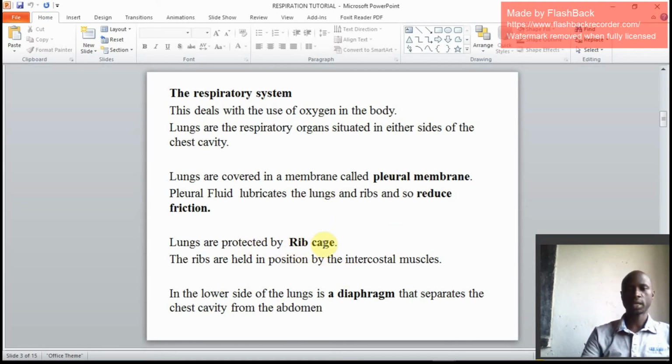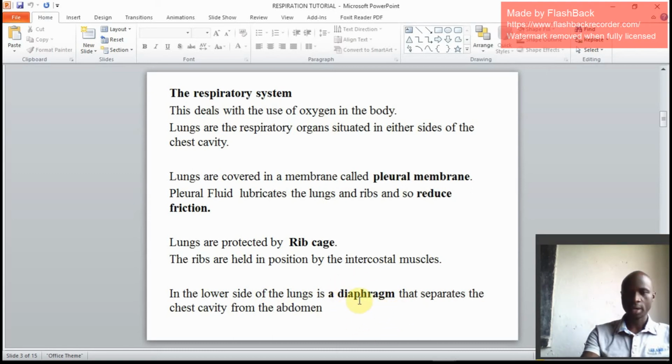Sometimes they ask, what protects the lungs? Lungs are entirely protected by the rib cage. The ribs are held in position by the intercostal muscles. What holds ribs in one position? Those are the intercostal muscles.